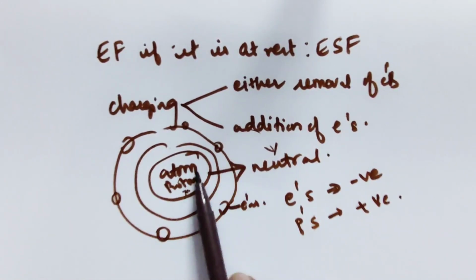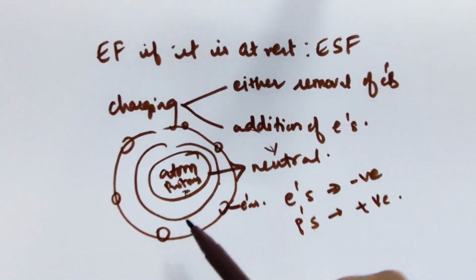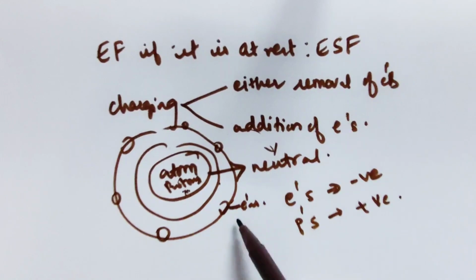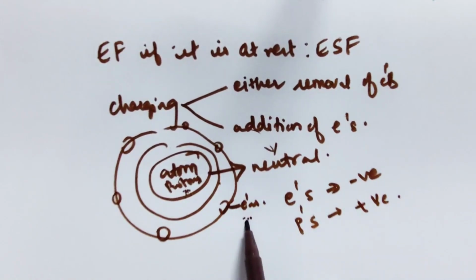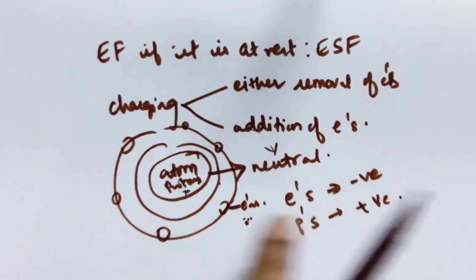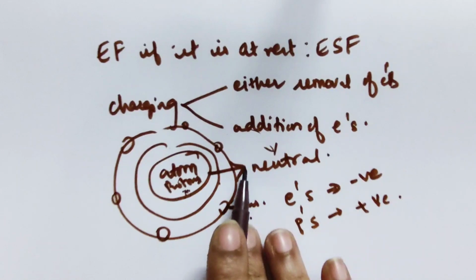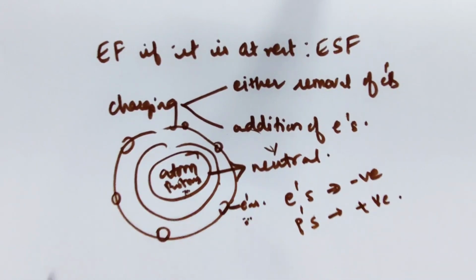If an electron is added to an atom, then electrons are more in that atom. This addition of electrons to another atom is called electric charge.